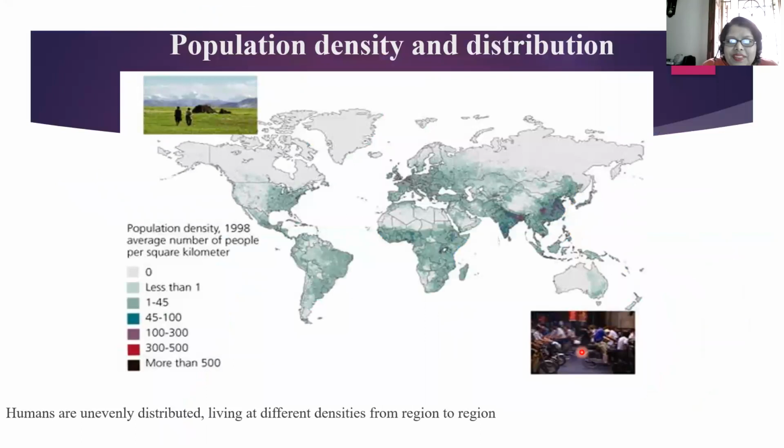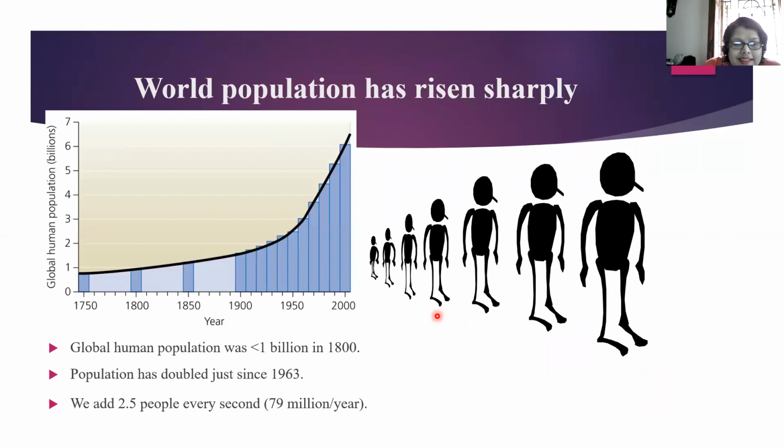This is also another pictorial representation of population density and distribution. Human beings are unevenly distributed, so it looks like a patchwork, colored patches all around. Yes, these are some data. Go through it to know.